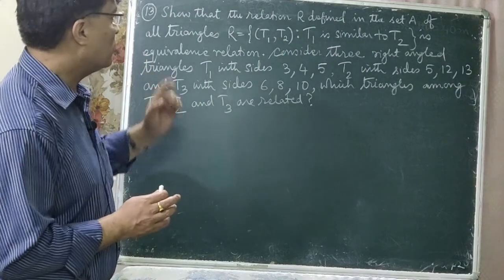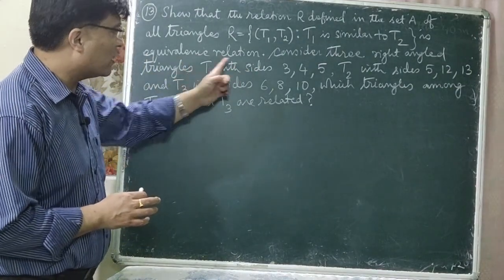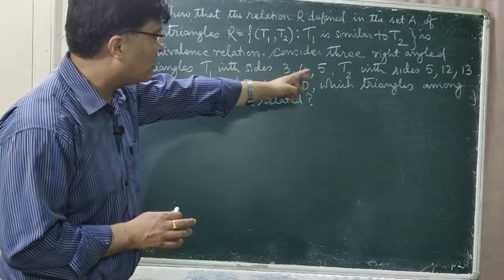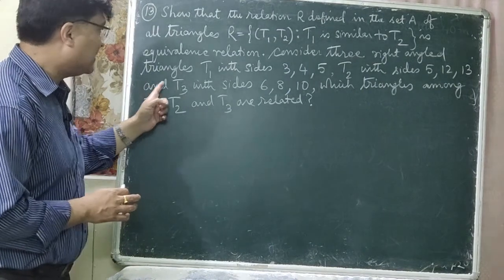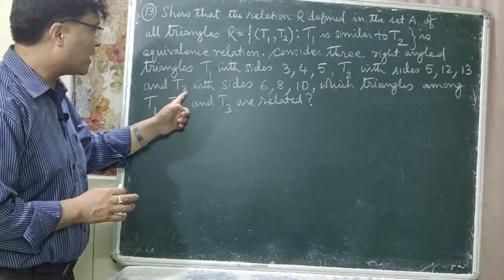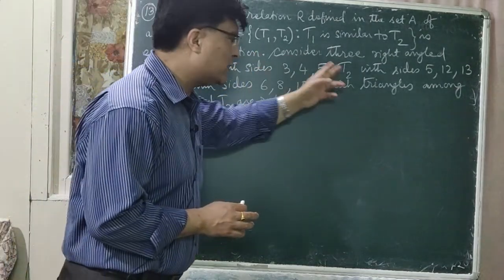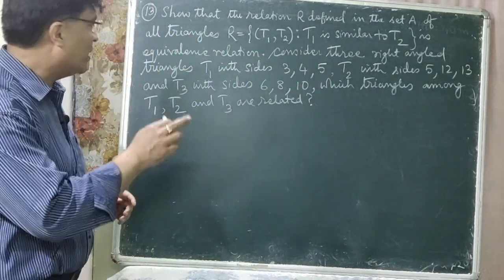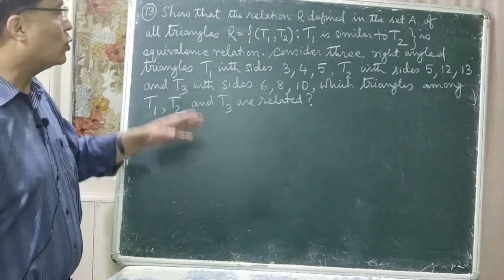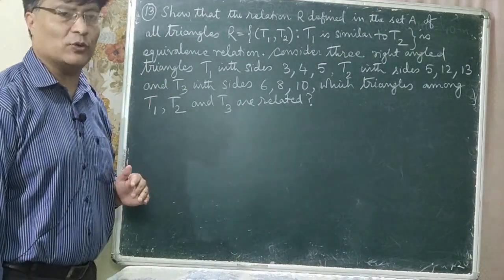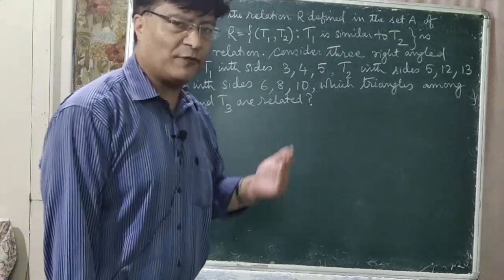Now consider three right angle triangles: T1 with sides 3, 4, 5, a triangle T2 with sides 5, 12, 13, and T3, the third triangle, with sides 6, 8, 10. All these three triangles are right angle triangles. Which triangles among T1, T2 and T3 are related? Which are the related triangles? You have to find it.